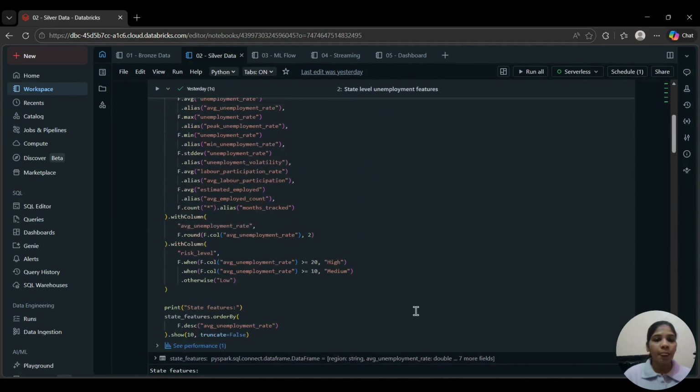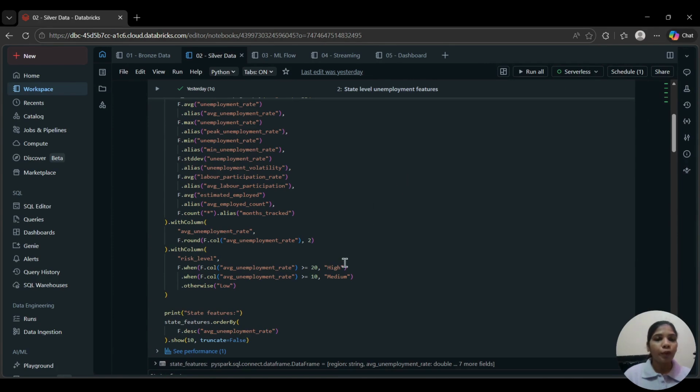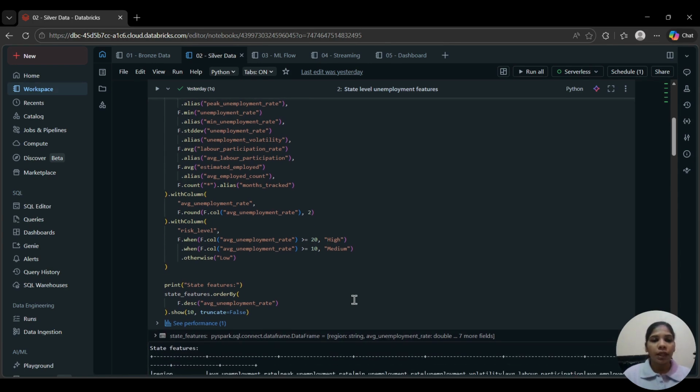As you can see, about 20% average unemployment will be high risk, about 10% will be medium risk, and below 10% will be stable. If a state is high risk and also has a large skill gap score, it's flagged as critical. Let's look at the output.